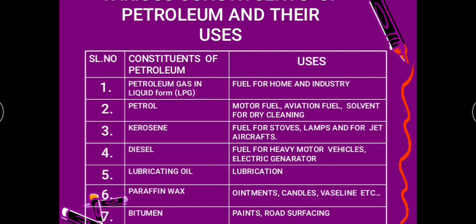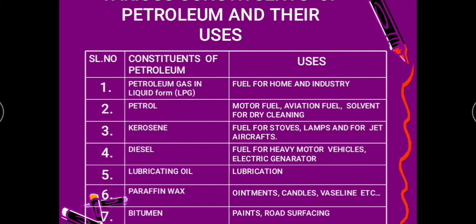And lubricating oil, it is nothing but your grease and all, used for lubrication. Lubrication means to reduce the friction of the vehicles and the machines, and to help the machines to run easily. Paraffin wax is also a constituent which we get from petroleum, that is used for ointments like Vaseline, and candles, lip balms, etc.